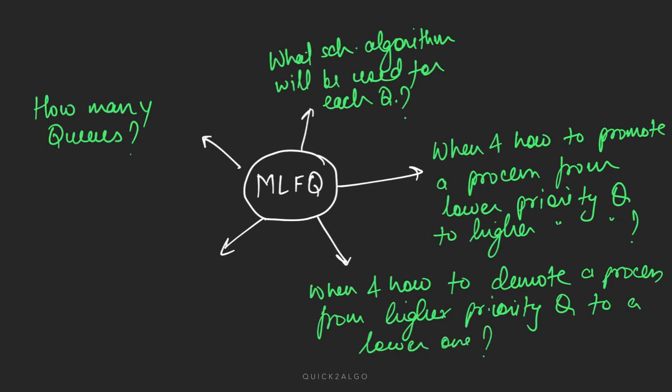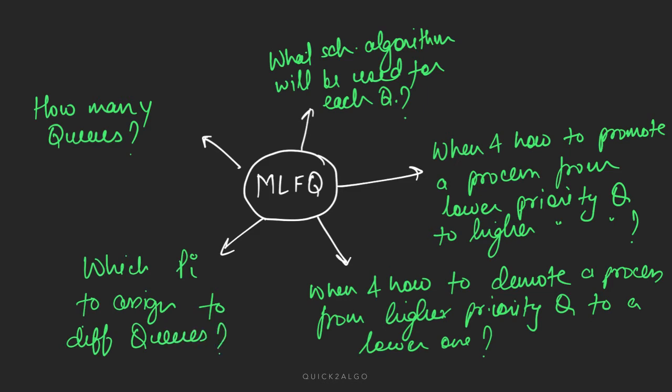Okay, and the last question which we must ask is which process to assign to different queues. How will we decide which process will go into which queue, be it the higher queue or lower queue? There must be some mechanism, some principle that guides this decision. So now let's delve deeper and find the answer to all these questions one by one.